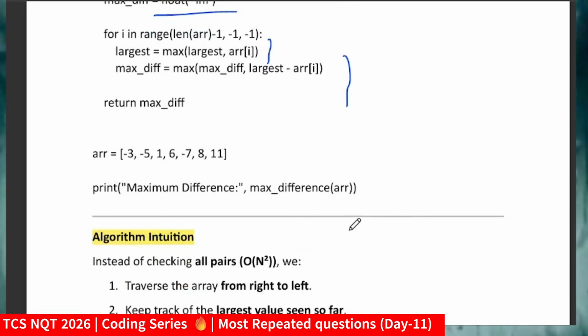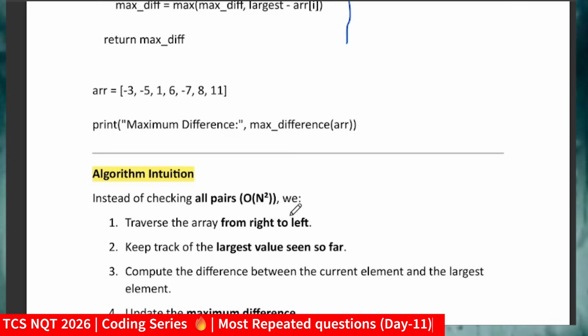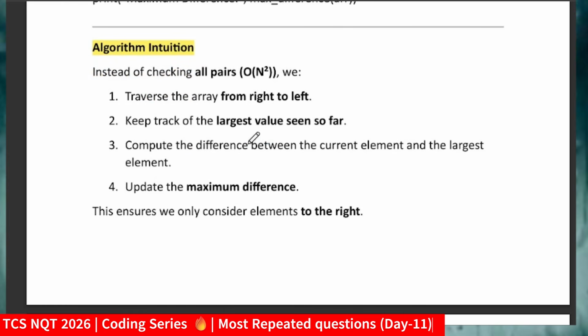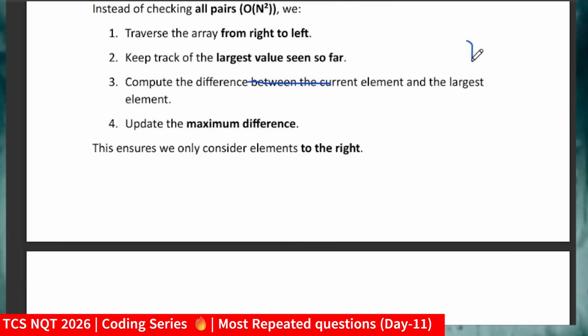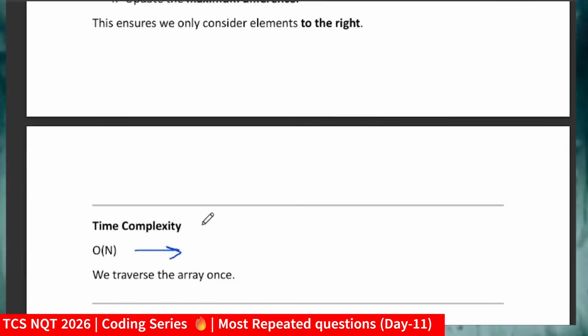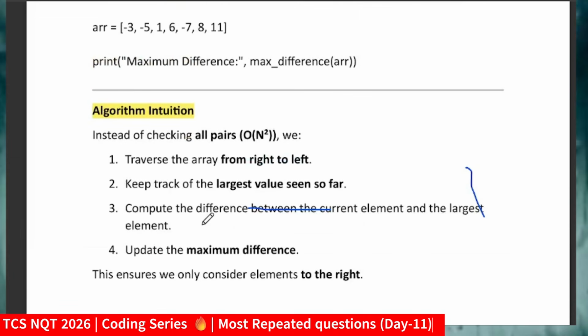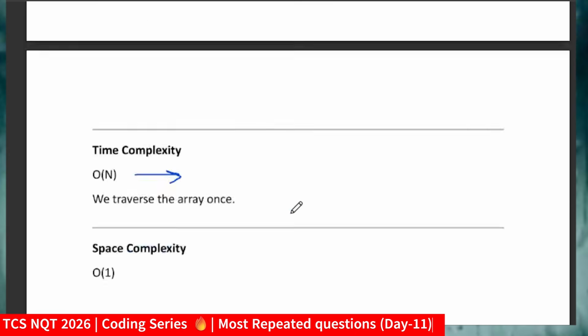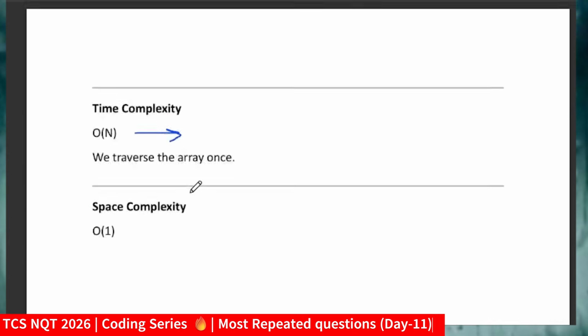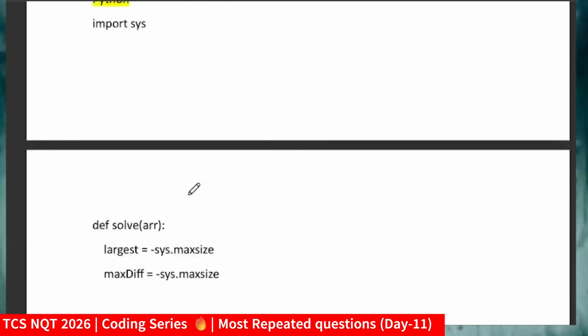So what is the time complexity for this? Instead of checking all pairs, which is O(n square), what we are actually doing here is just traversing the array from right to left, keeping track of the largest value seen so far, and updating the maximum difference value. So the time complexity will be order of n. When you come to the brute force approach, it might take O(n square), because whenever you try to take all pairs of the input, your time complexity will be O(n square). But this was the optimized approach which I have just discussed. I hope you got the logic.